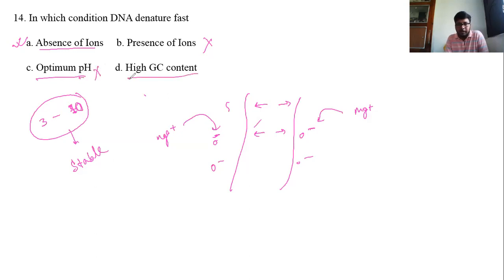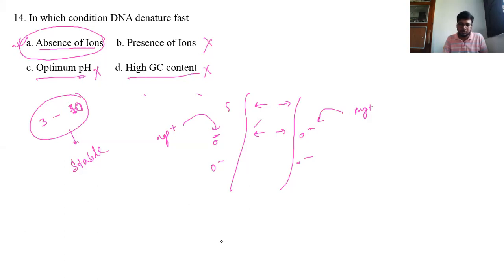High GC content. In the previous question, we have seen that if GC content is high, then DNA structure is more stable, so it denatures slowly. So this is also wrong. So the right answer is absence of ion. In the absence of ion, the repulsion between two strands is maximum. So in absence of ion, DNA denatures first.